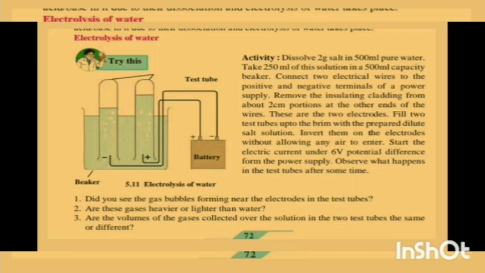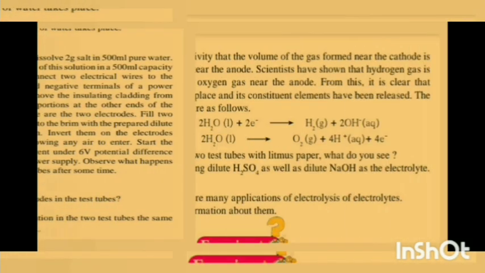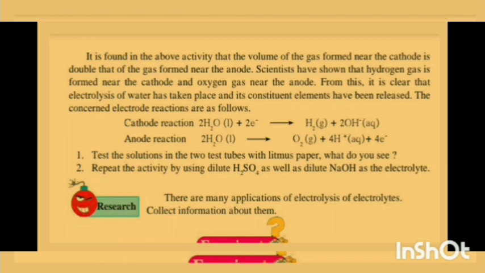Did you see the gas bubbles forming near the electrodes in the test tube? Are these gases heavier or lighter than water? Is the volume of the gas collected over the solution in the two test tubes the same or different? You will get this answer when you do the experiment.